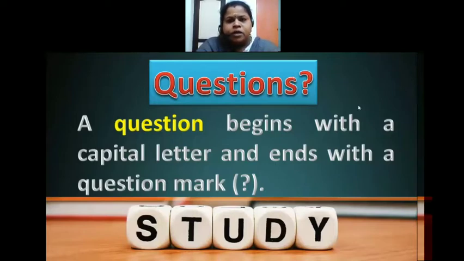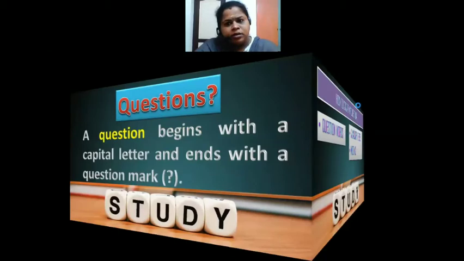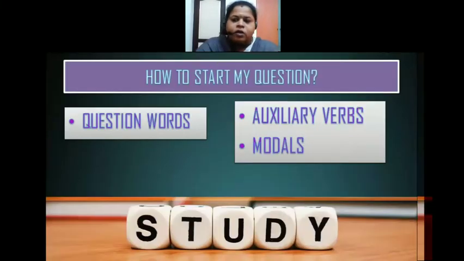What are questions? The basic rule: a question begins with a capital letter and ends with a question mark. You have to end your question with a question mark. That is very important. Then you may have a confusion: how can I start a question? You can start your question in three ways. Number one, you can start your question with question words, auxiliary verbs, or modal verbs.